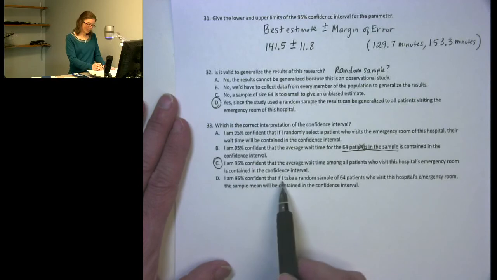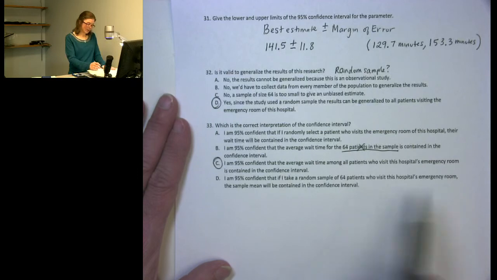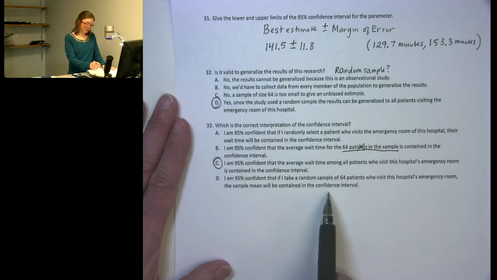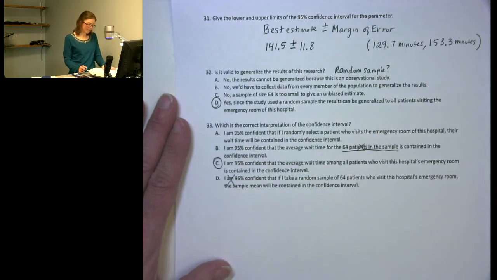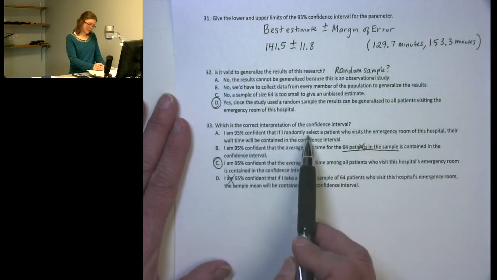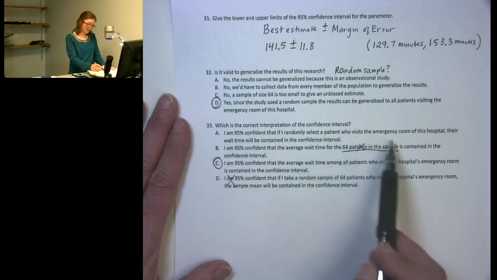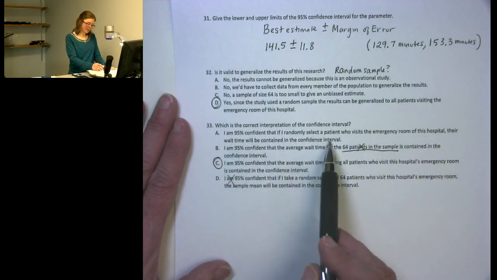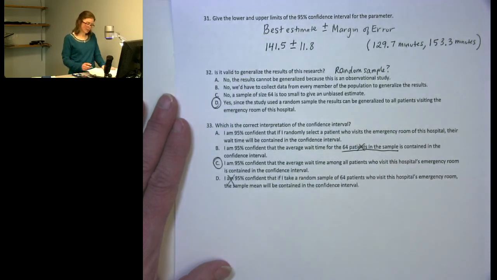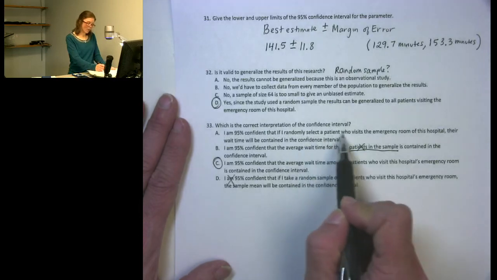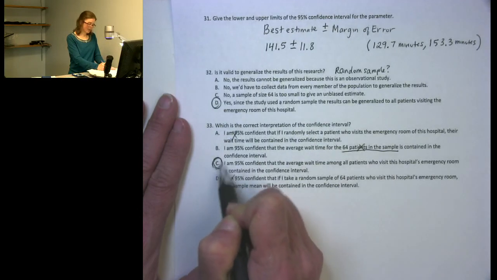Reading the last one, I'm 95% confident that if I take a random sample of 64 patients who visit this hospital's emergency room, the sample mean will be contained in the confidence interval. That is not true. And the first one again: I'm 95% confident that if I randomly select a patient who visits the emergency room, their wait time will be contained in the interval. And this one's wrong because we're not talking about the mean of the population among all patients. We're just looking at one individual patient. So that one's definitely wrong. So back to this one. There's our correct answer.